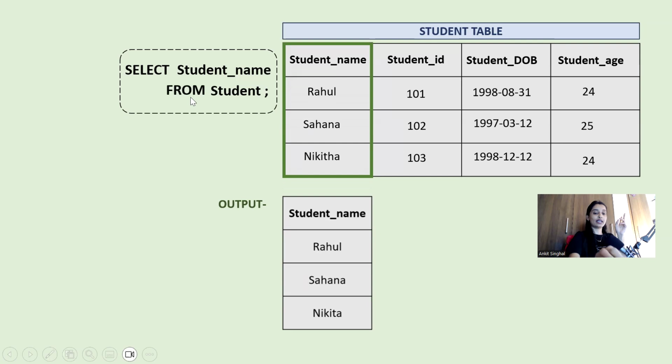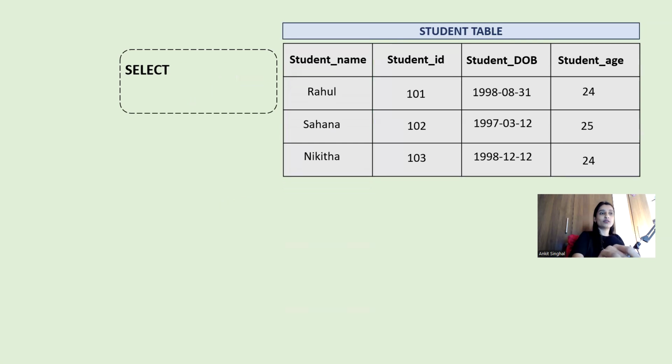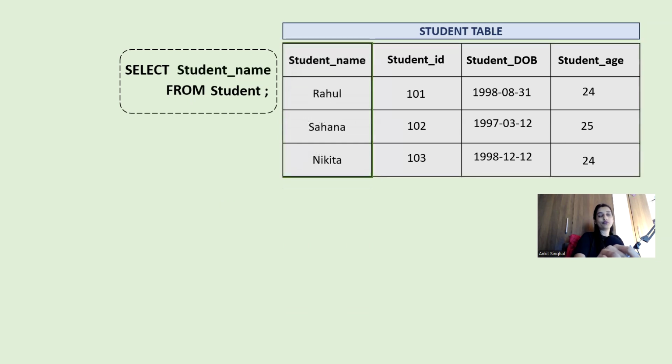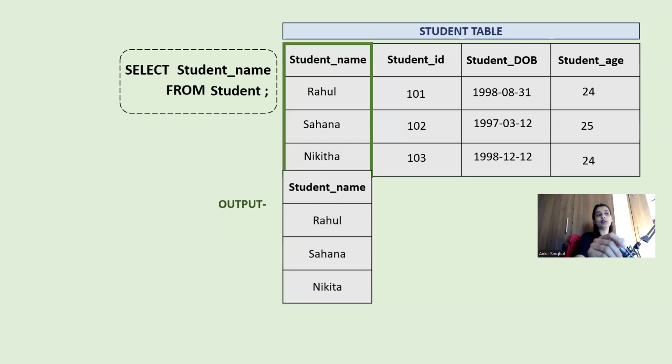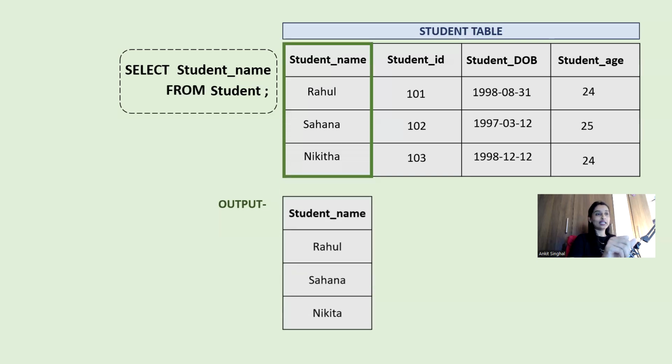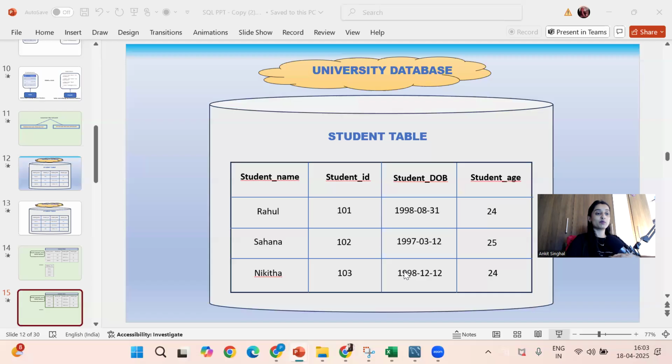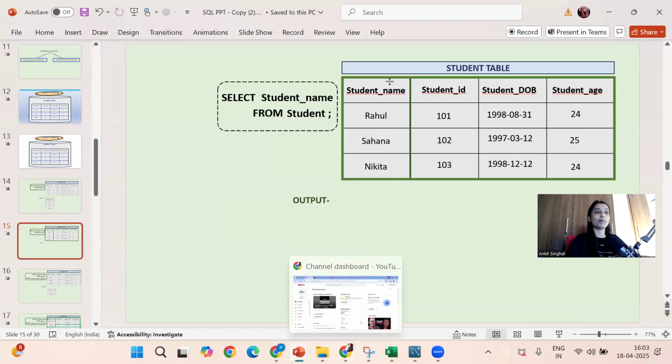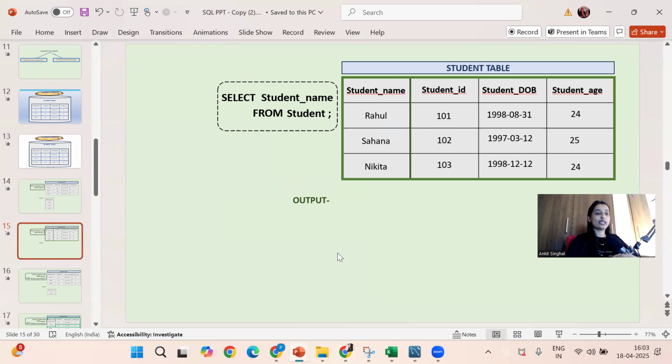Clear everyone? See, again I will show you. Select. What to select? From where to select? From this table. Then give the column name, student name. So if you execute this query like this, you will get the output. Correct? So let's use the online compiler also to create the tables, because you must know how the online compiler works. Okay. So quickly I will go and open my online compiler.